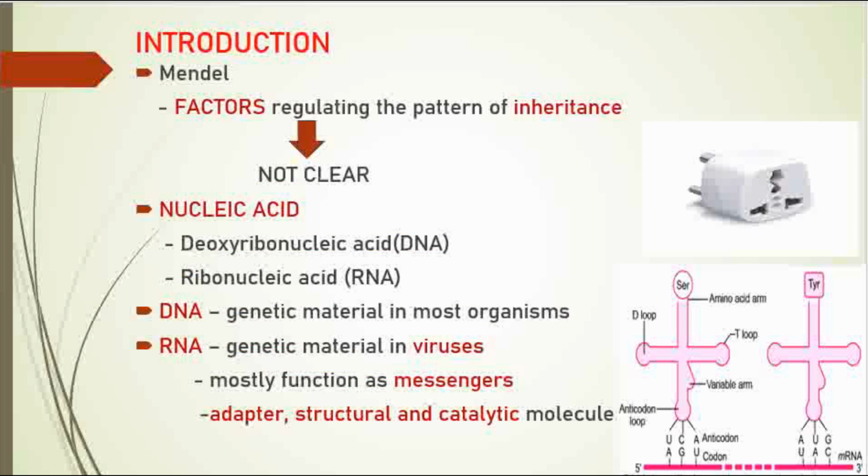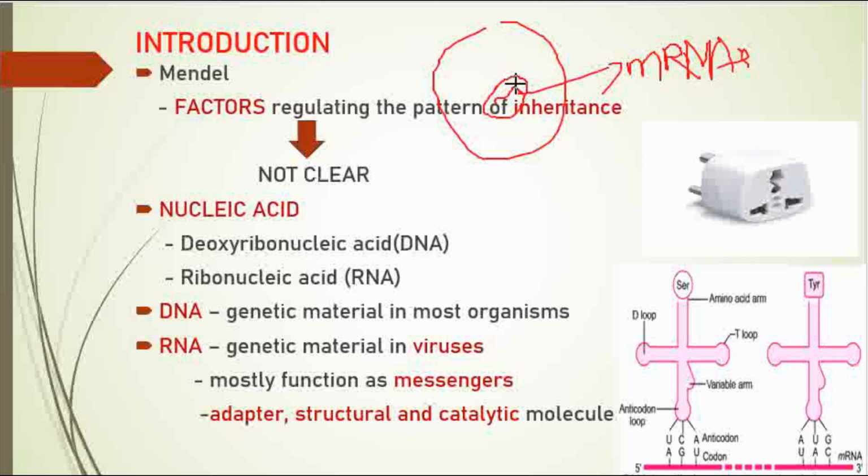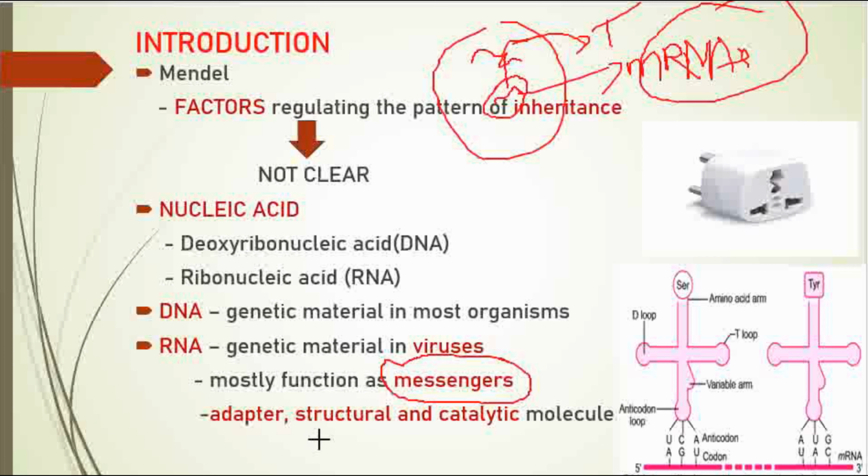What does mRNA do inside a cell? If a cell has a nucleus, mRNA will be synthesized in the nucleus by the process of transcription. The mRNA produced by transcription will enter the cytoplasm. After entering the cytoplasm it will undergo translation and the protein will be produced. So the mRNA serves as a messenger of the DNA to produce the protein. In this case it is a messenger, so they serve as messenger.